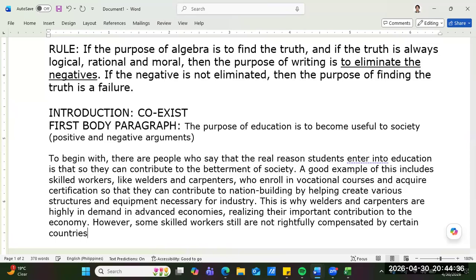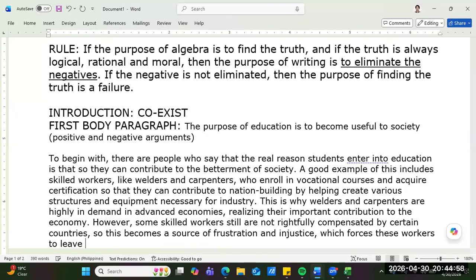So this becomes a source of frustration and injustice, which forces these workers to leave for foreign shores and ultimately benefiting only other societies.